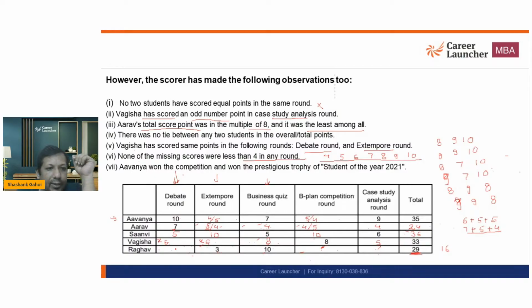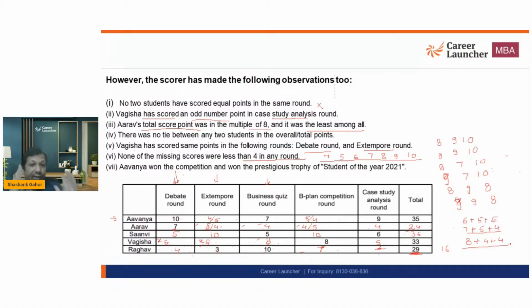Okay. So I am going to say this is 4. This is 7. This is 5. Now this can't be 5 because this is 5. Now I am going to have 8. 8 plus 4 plus 4. Again, that is not a possibility. You cannot fill this. So Raghav's score cannot be completed.